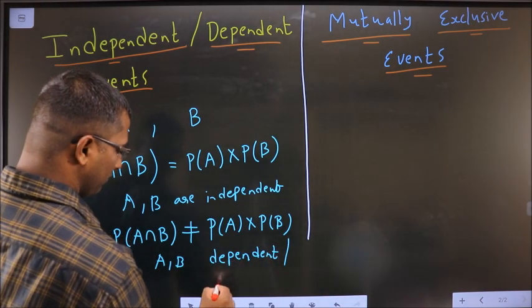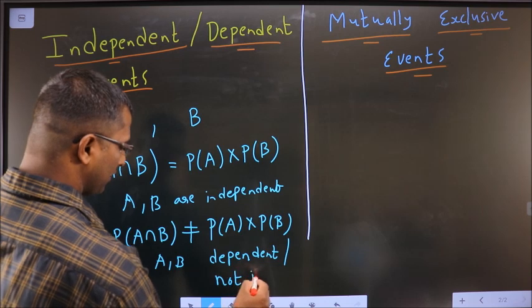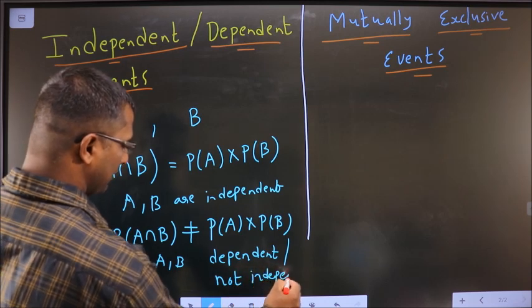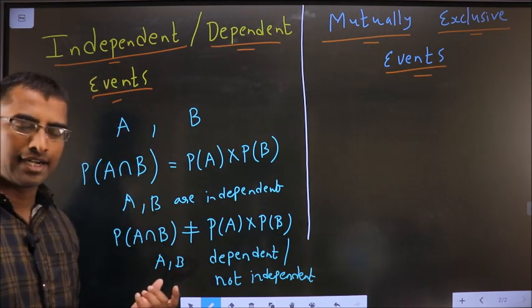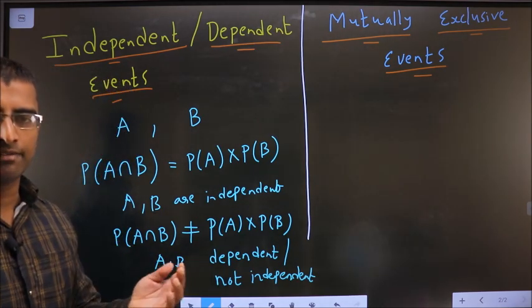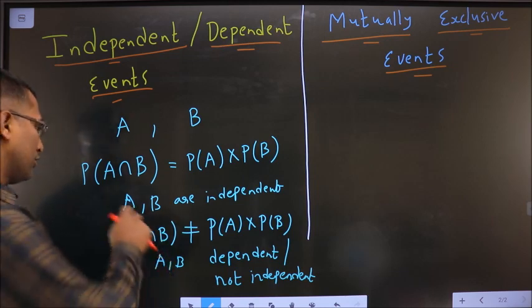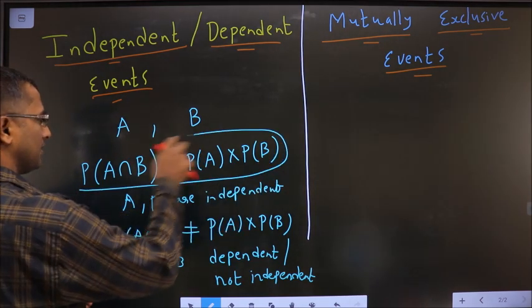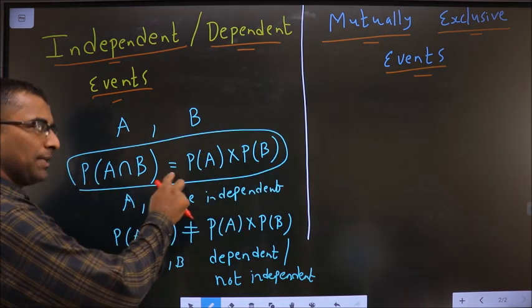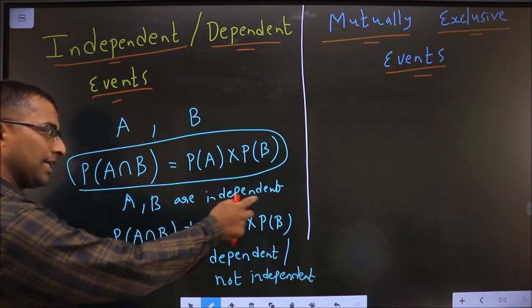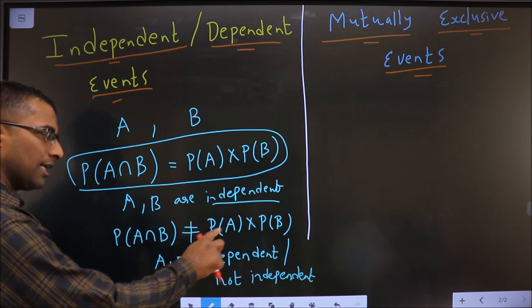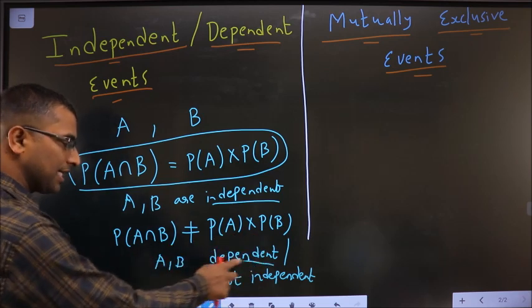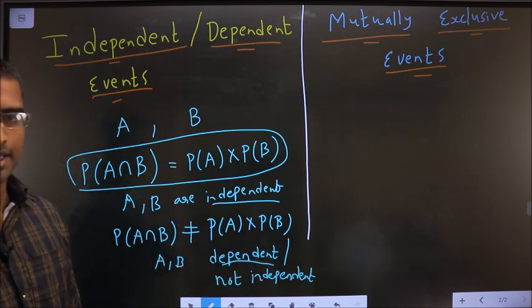Clear with the condition? If you want to show any two events are independent or dependent, you need to check with this condition. If P of A intersection B is equal to P of A into P of B, it comes under independent. If P of A intersection B is not equal to P of A into P of B, it comes under dependent. Okay.